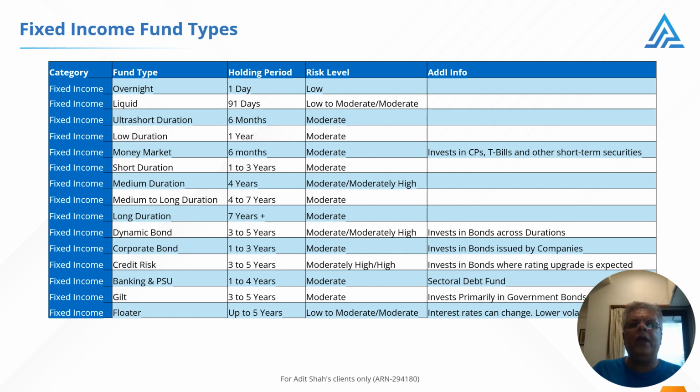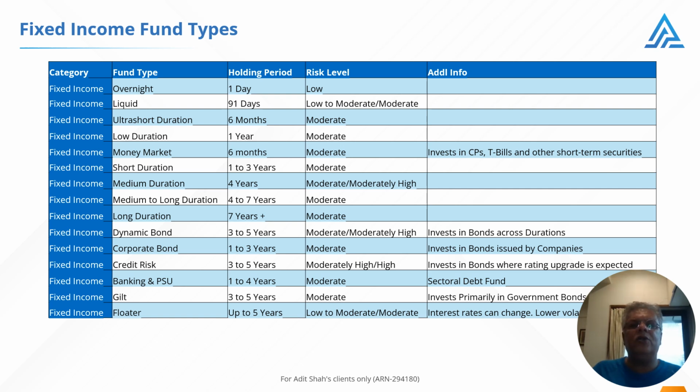The first fund type we're looking at is overnight funds. These are the safest funds available. They give the lowest returns, but also have the lowest risk. These are ideal for very short holding periods. Liquid funds come next. These are also very safe funds and can be held for up to 3 months. Risk levels can vary from low to moderate. As we have discussed previously, these funds are also used for systematic transfer investments so that money can periodically be moved to a riskier fund and costs can be averaged.